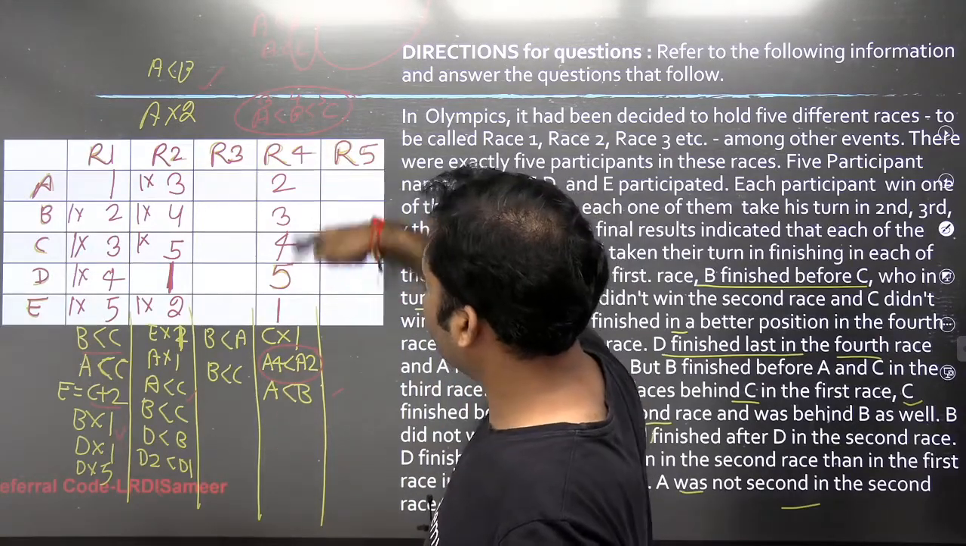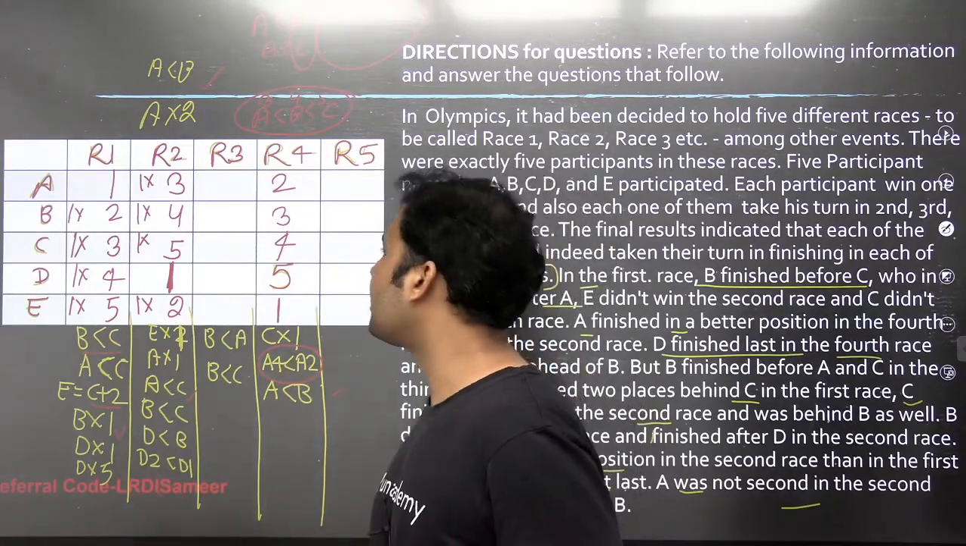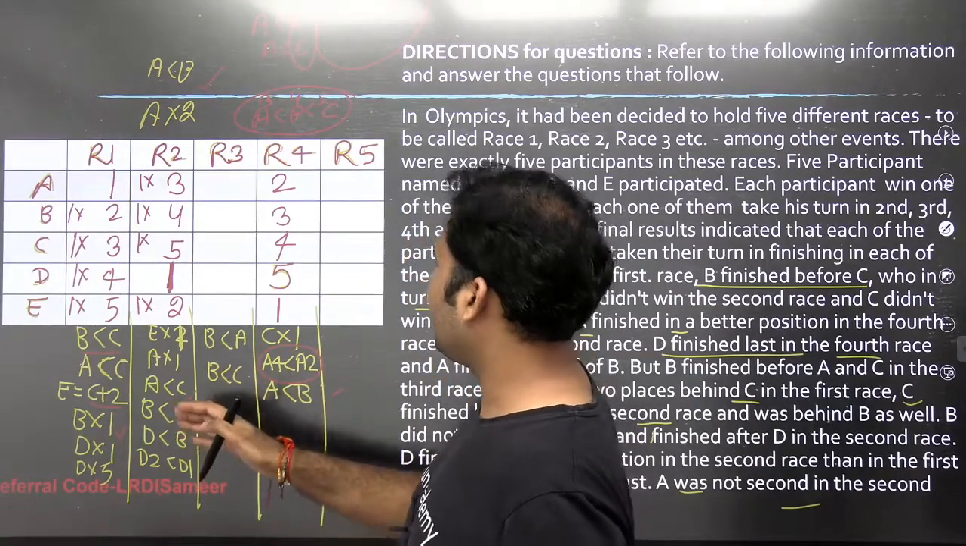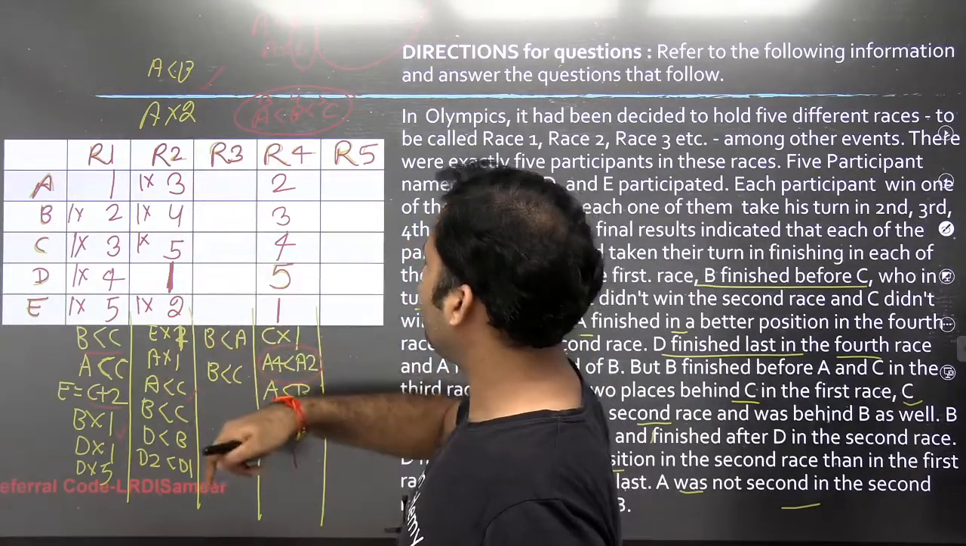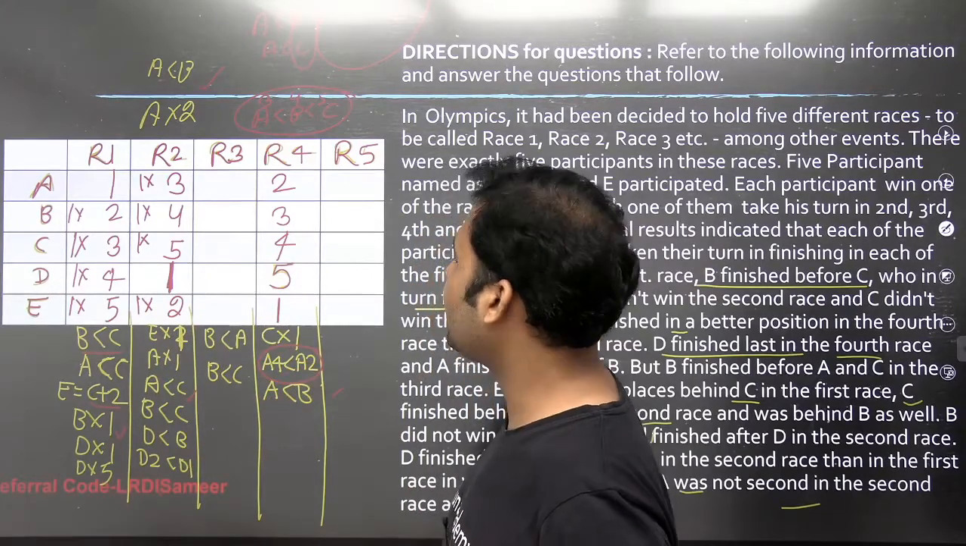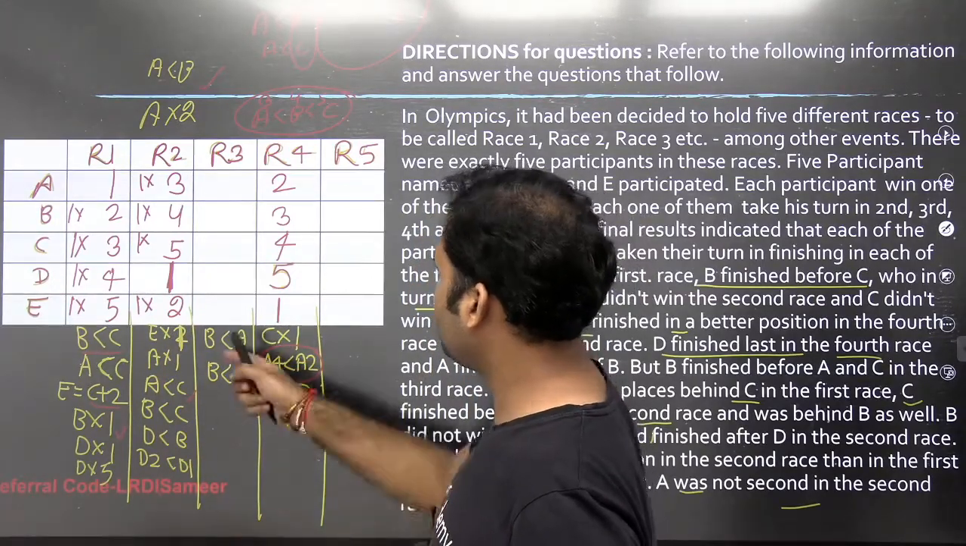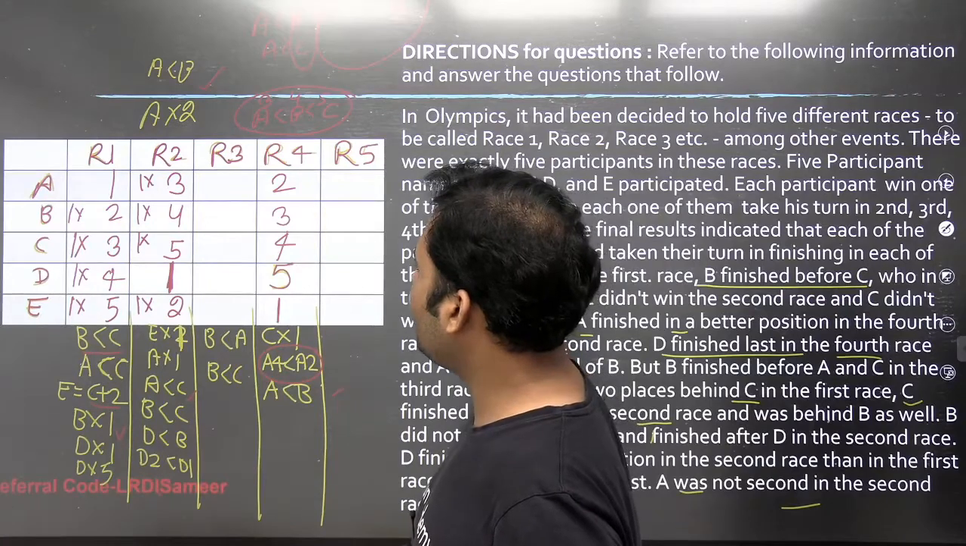So again, we have all the ranks of race 4. Now the question becomes very easy. Okay, now let's use this 1, 2, 3. If I want to assign the ranks in race 3, so let's use this information now, guys. Who will be given rank 1?